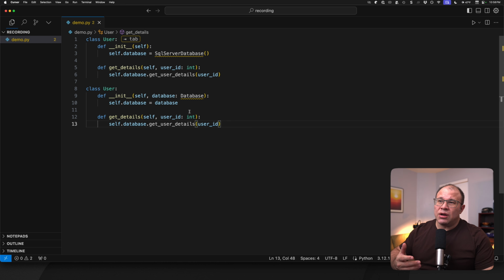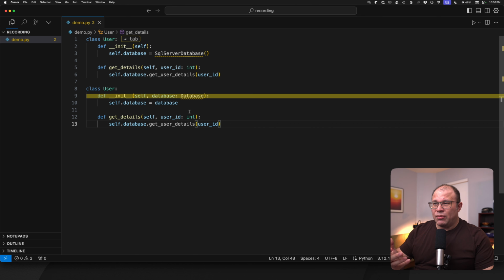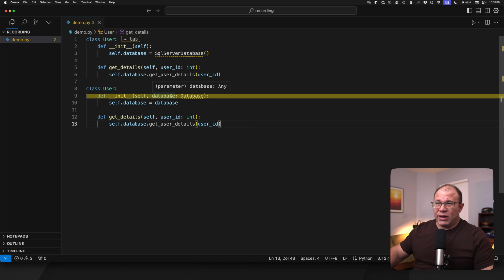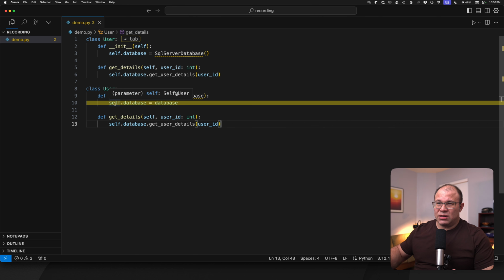But the difference here is that we have a parameter called database that is typed database, and then we pass the database parameter into the constructor, and it's set to the self.database class variable. This is dependency injection in its simplest form. I mean, it doesn't even get any simpler than this.